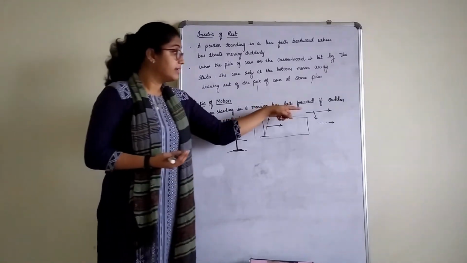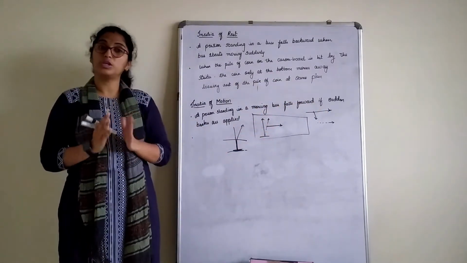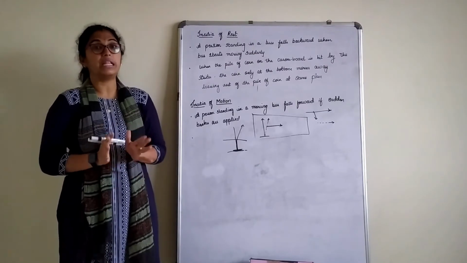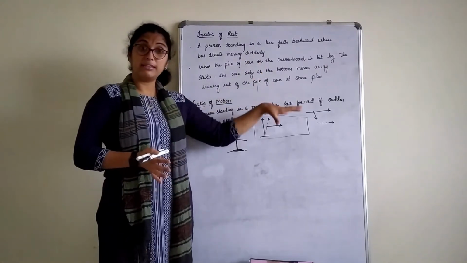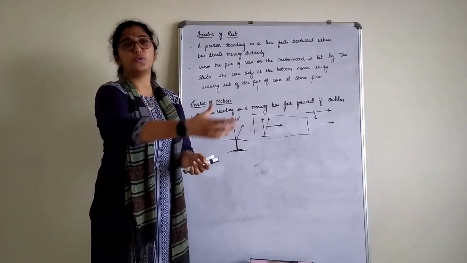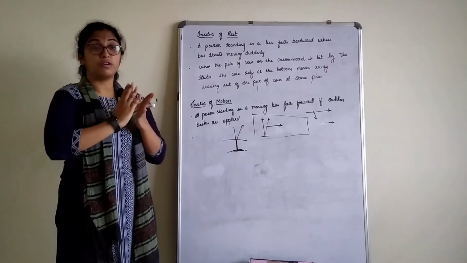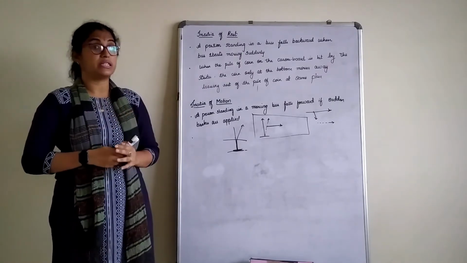But in case the bus is moving and you try to go backwards, of course you will fall under the bus or you will get injured. So they always run a short distance in the direction of the bus to get a balance, since the body was in motion.